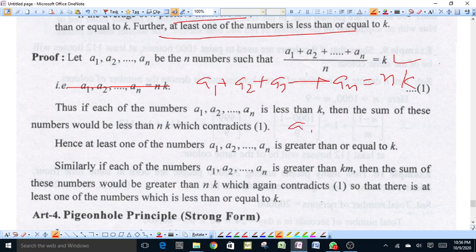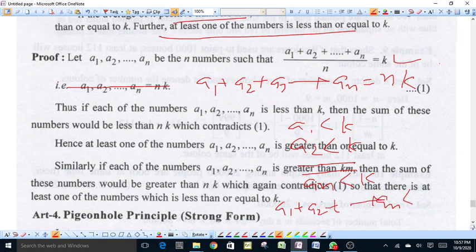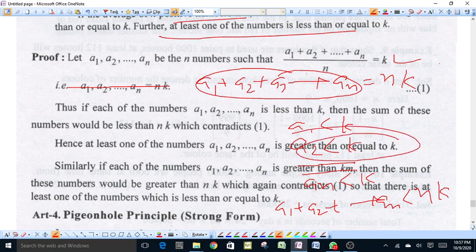a1 is less than k, a2 is less than k, and so on, an is less than k. Adding on both sides, a1 plus a2 plus an is less than nk, which is a contradiction, because the sum of all these numbers is equal to nk. This sum cannot be less than nk. Therefore, at least one of the numbers is greater than or equal to k.